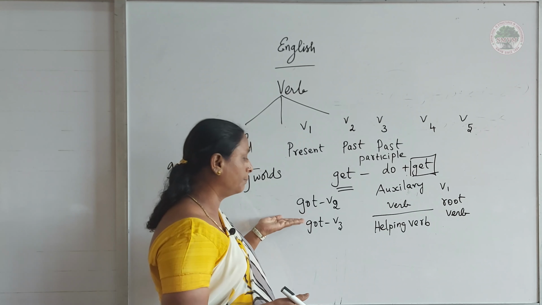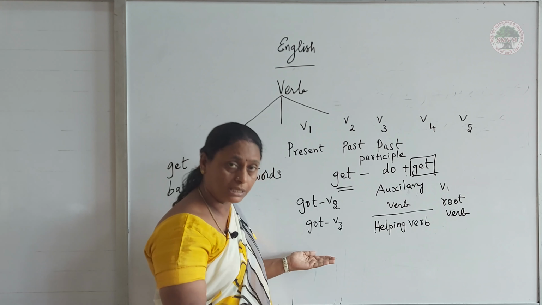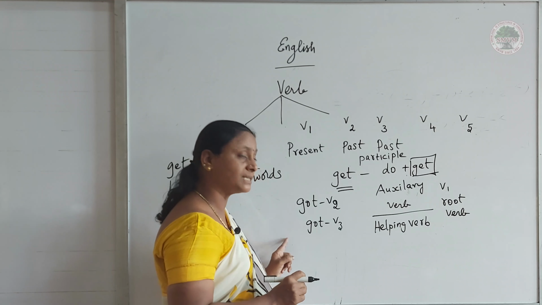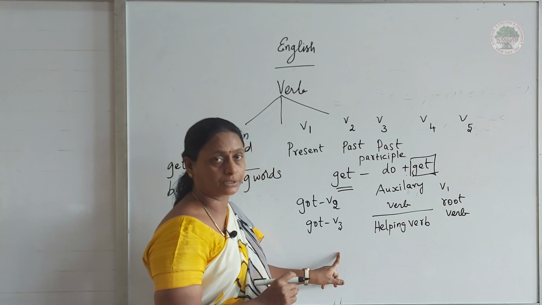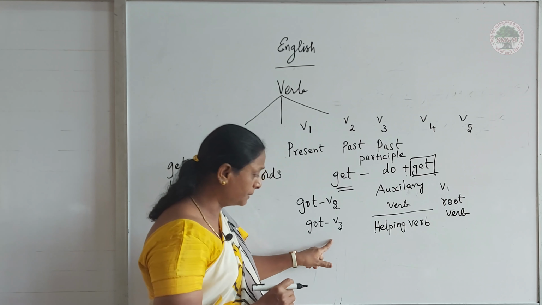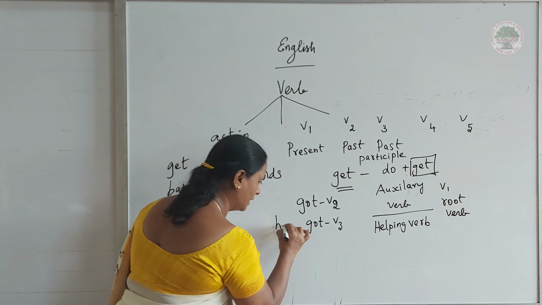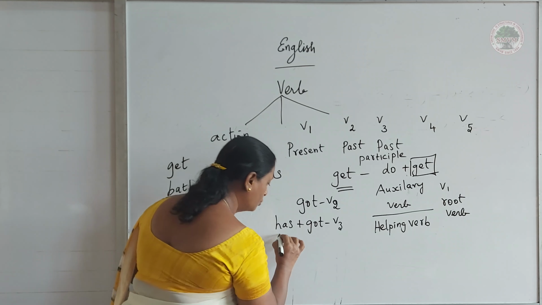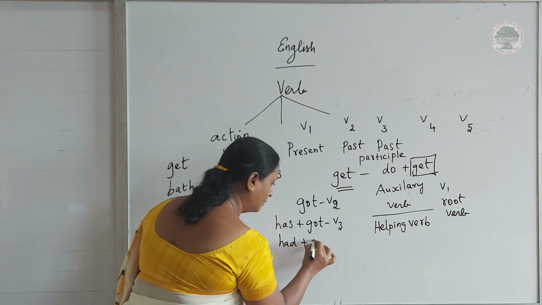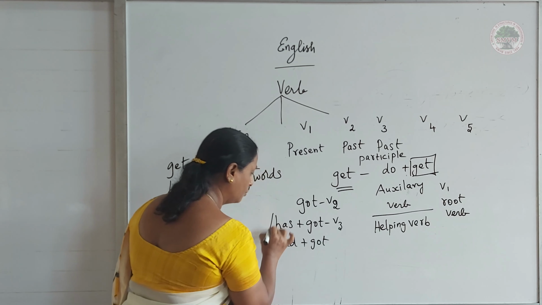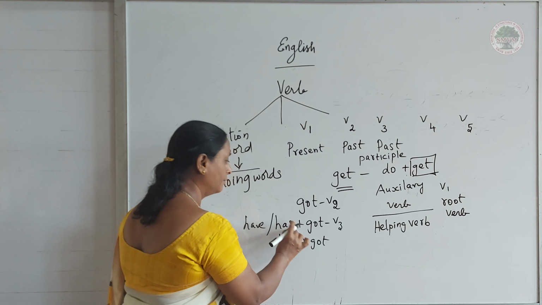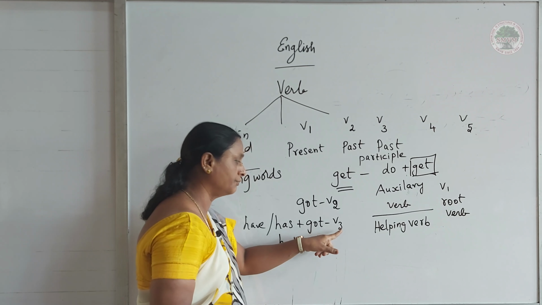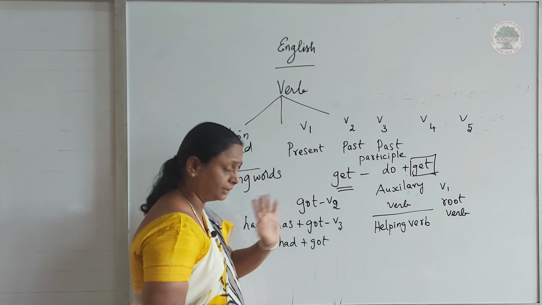It will be supplied in our sentences when we use present perfect and past perfect. When we use present perfect, it comes as "has plus got." When we use past perfect, it is "had plus got." So for "has" or "have," we use this "got" for present perfect V3.